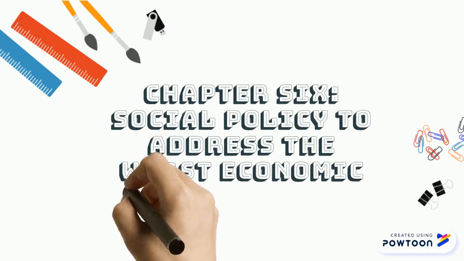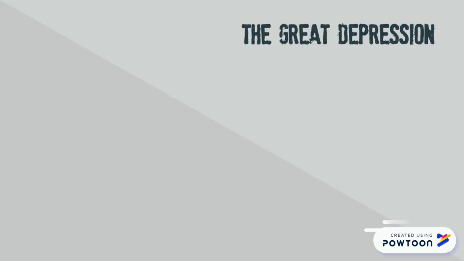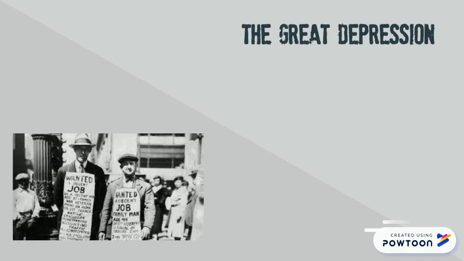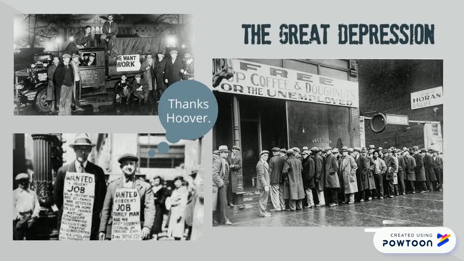Chapter 6: Social Policy to Address the Worst Economic Catastrophe in U.S. History. America's Great Depression began with the dramatic crash of the stock market on Black Thursday, October 24, 1929, when 16 million shares of stock were quickly sold by panicking investors who had lost faith in the American economy. At the height of the Depression in 1933, nearly 25% of the nation's total workforce were unemployed.